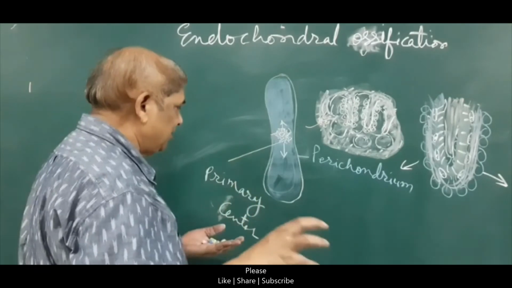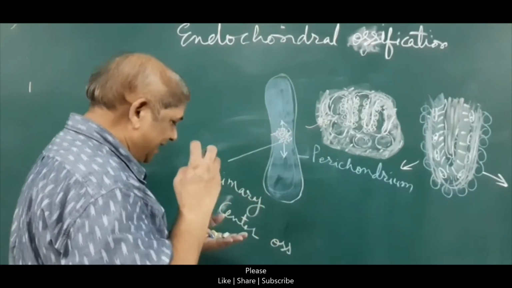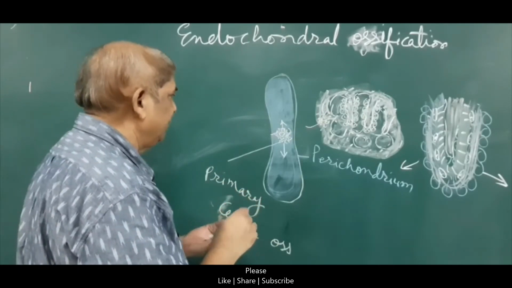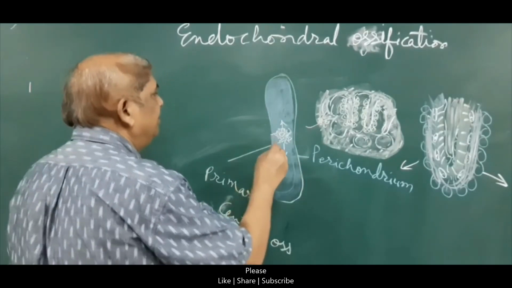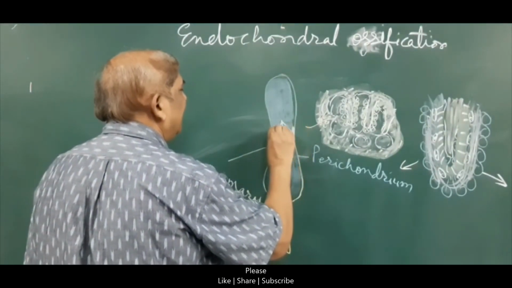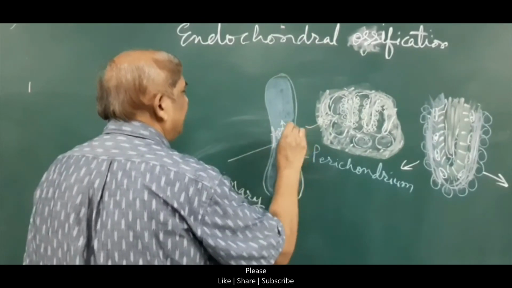Now, while this primary center is forming the bone, at the same time another type of bone formation will take place just beneath the perichondrium. There will be formation of bone from the cells of the second, cellular layer of the perichondrium.